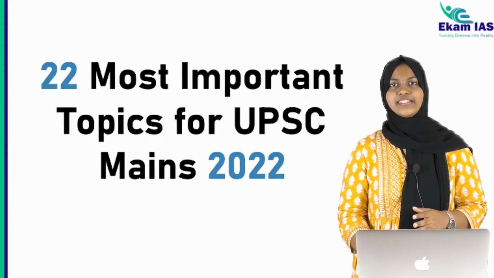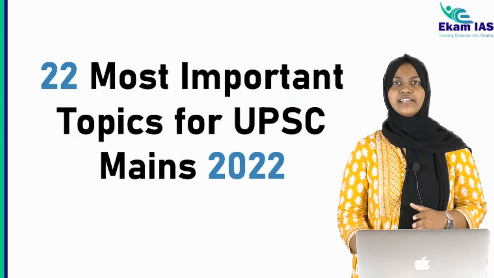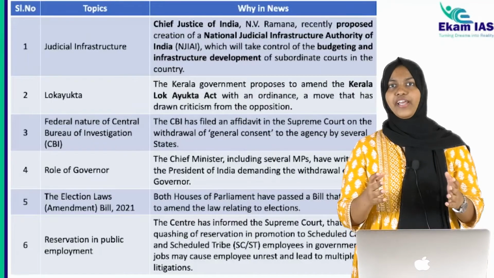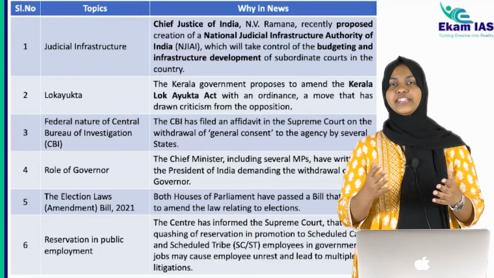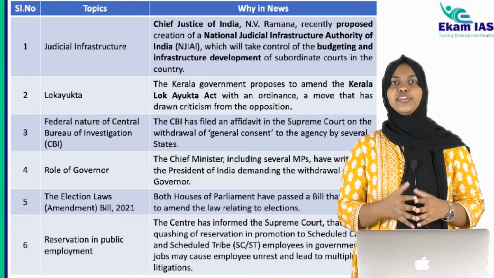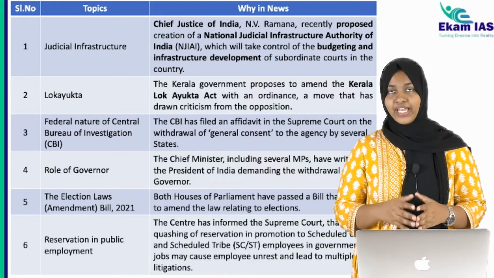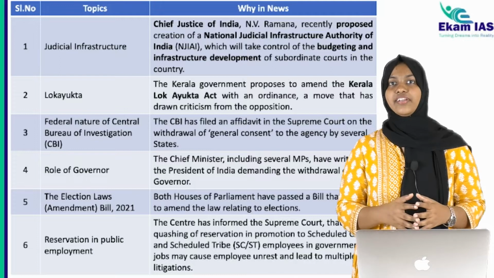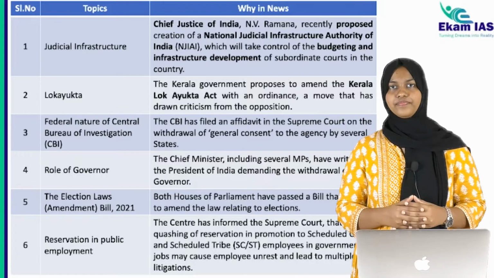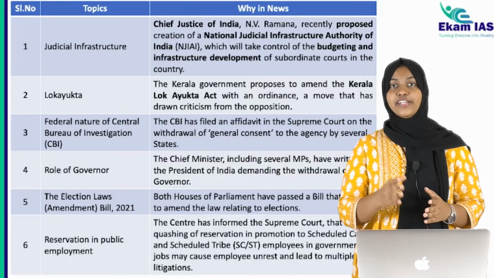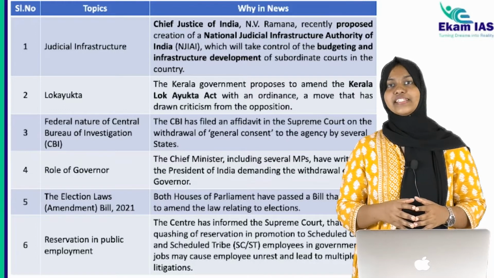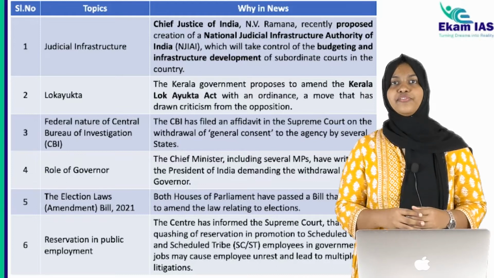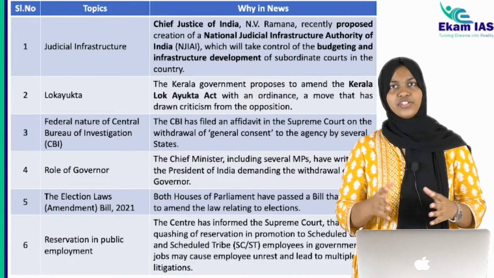And the 22 topics that we cover in our Lucid Mains materials are: first one is judicial infrastructure. If you have read the newspaper, you might have come across the lack of infrastructure faced by the judiciary, and you know the importance of judiciary and the lack of justice delivery, how it affects the country's growth, etc. So the Chief Justice of India has proposed setting up an authority, the National Judicial Infrastructure Authority, in order to look after the infrastructure issues associated with the judiciary.